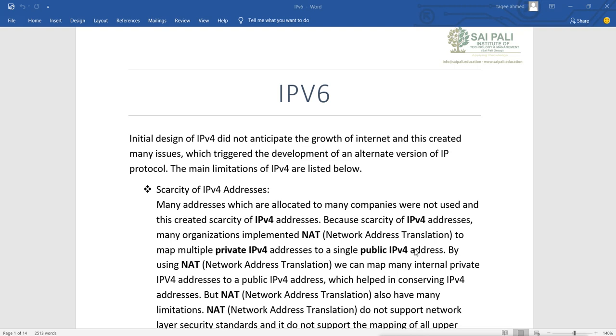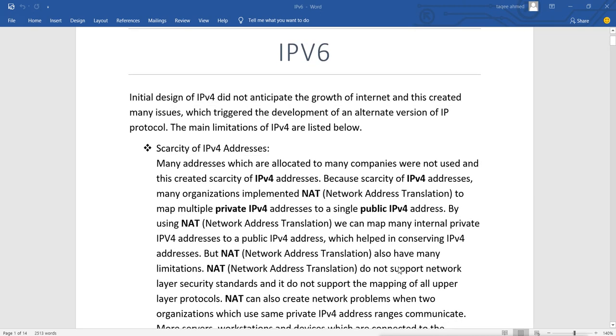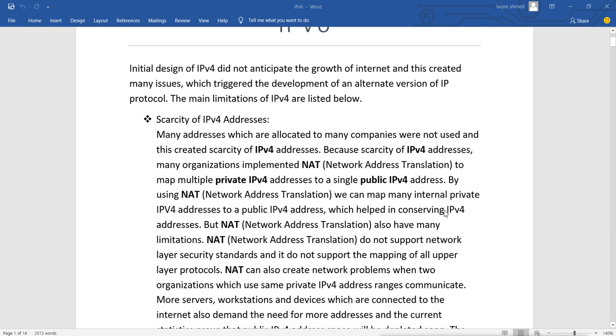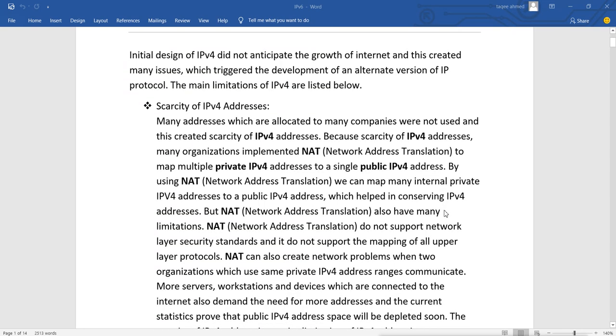So NAT maps multiple private addresses to a single public IPv4 address. That is PAT. By using NAT, we can map many internal private IP addresses to public IPv4 addresses, which helps in conserving IPv4 addresses. But NAT also has some limitations.